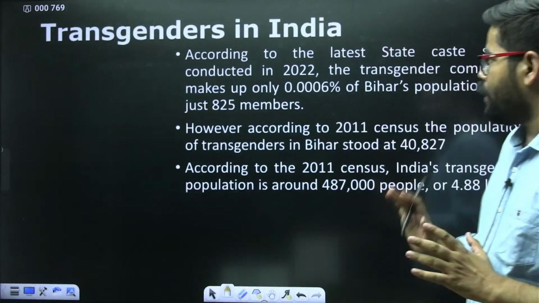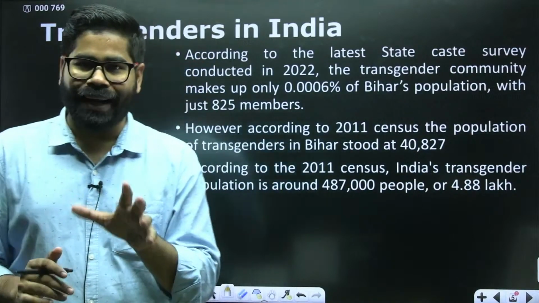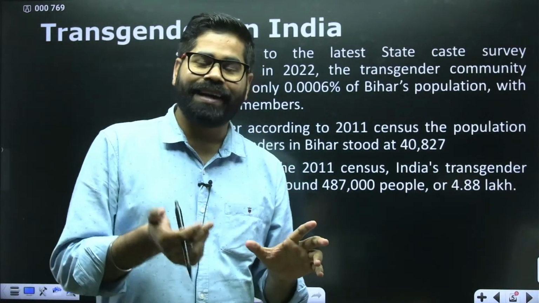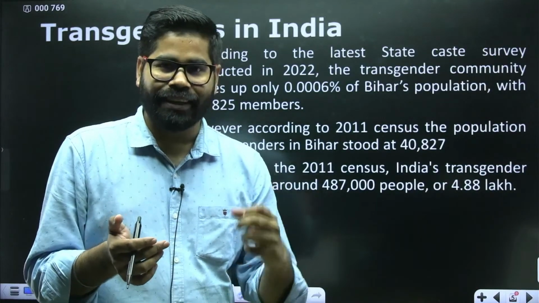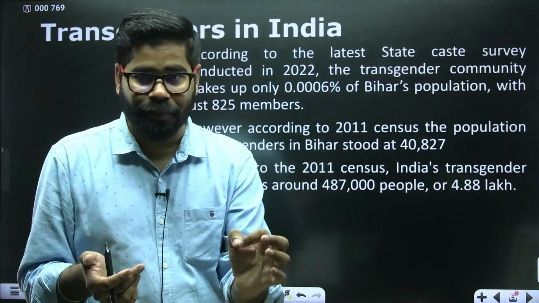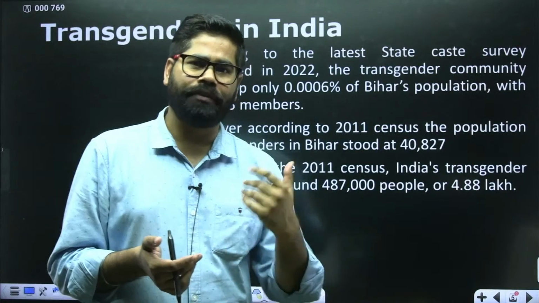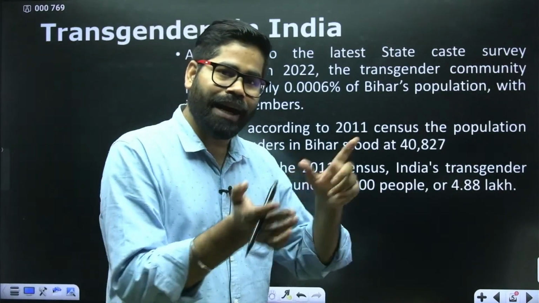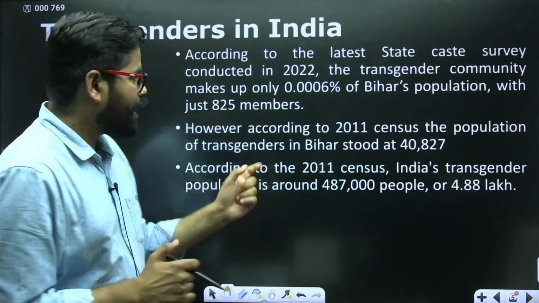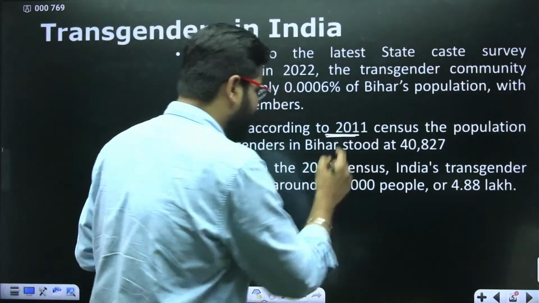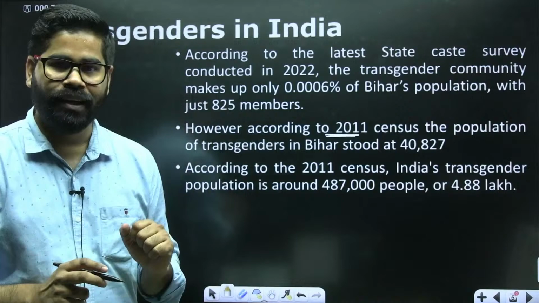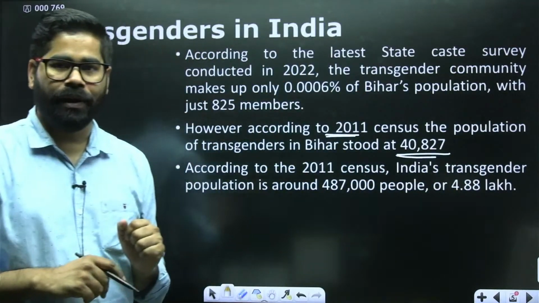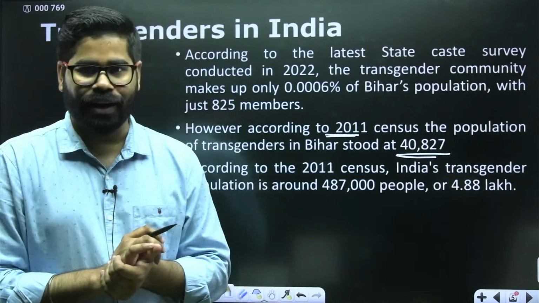While this is one of the positive parts, that the Bihar government has started this initiative of recruiting sub-inspectors from the transgender community, and has even said that constables will be appointed, let's come back to the population figure. According to census 2011, Bihar had 40,827 people who identified themselves as transgender.